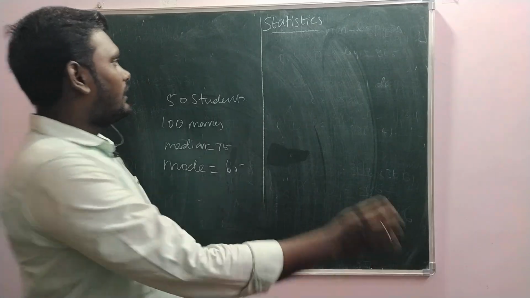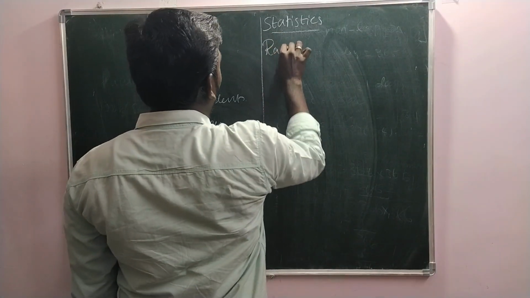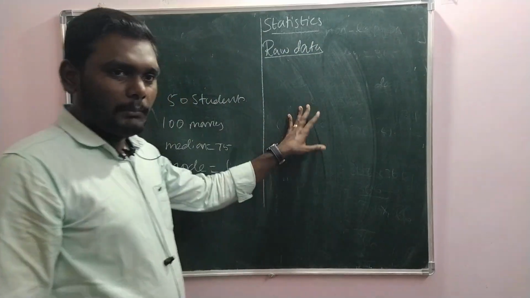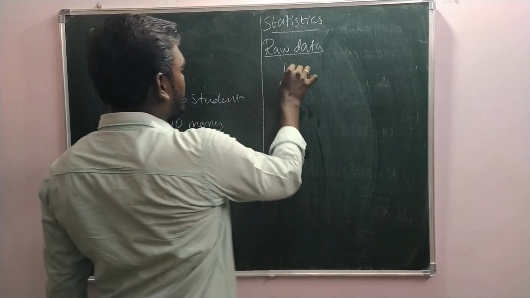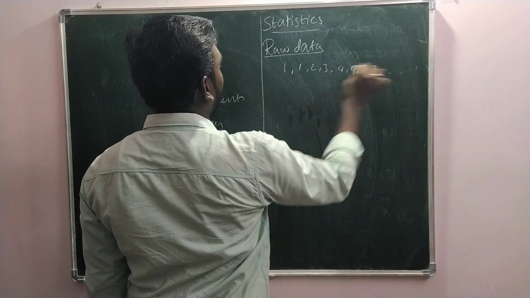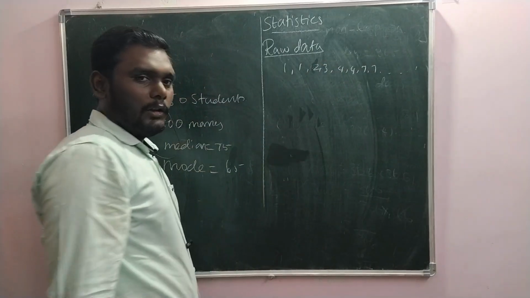Alright, so there are three kinds of data as we discussed. Raw data means it's just numbers, like 1 1 2 3 4 4 7 7. Only numbers will be there. That is called raw data.